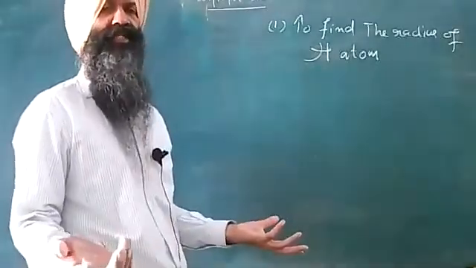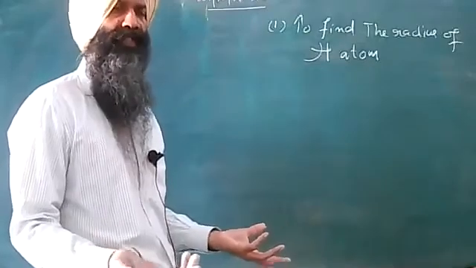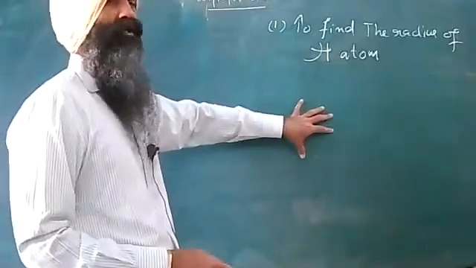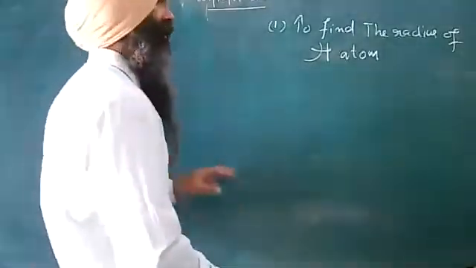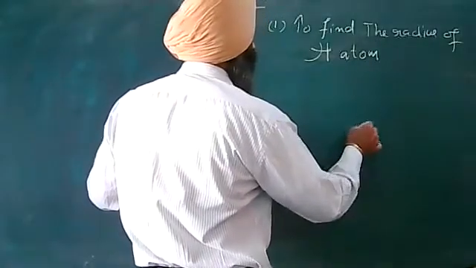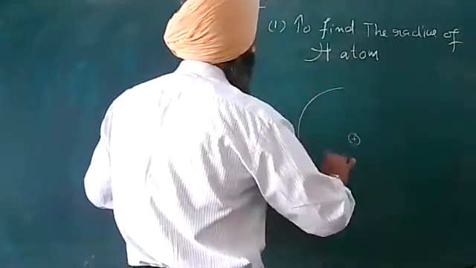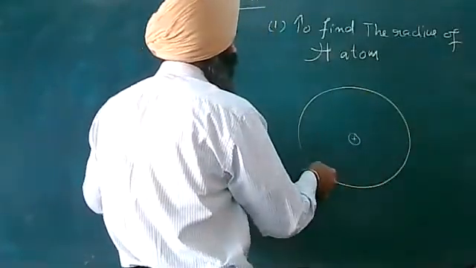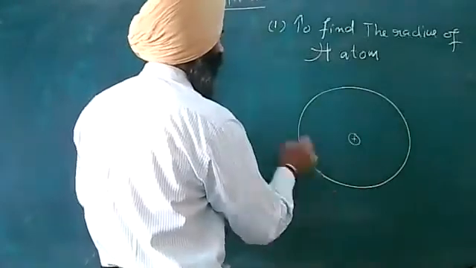Hydrogen atom possesses only one nucleus at the center having one proton, and only one electron is revolving around the nucleus. I mean to say that let us consider this to be the nucleus, and let us consider that here the electron revolves around this nucleus in this manner.